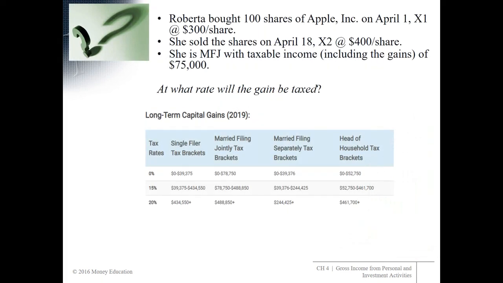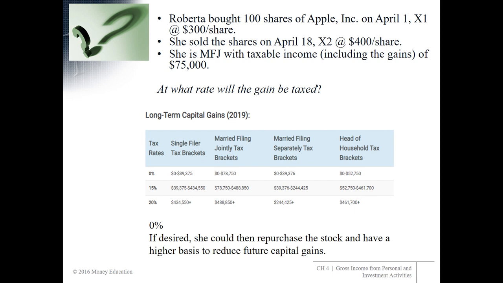Okay, Roberta bought 100 shares of Apple Inc. on April 1 of X1 at $300 a share. She sold the shares on April 18th of X2 at $400 a share. So she is married filing joint with taxable income, which includes her gains, because this is taxable income, of $75,000. Now, at what rate will the gain be taxed? Okay, so we look at married filing joint, taxable income $75,000. Whoa, look at that tax rate. 0%. She's going to pay no tax on these long-term capital gains.